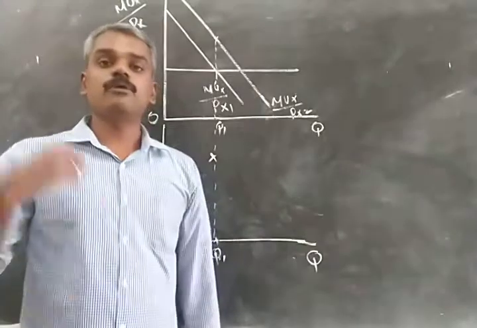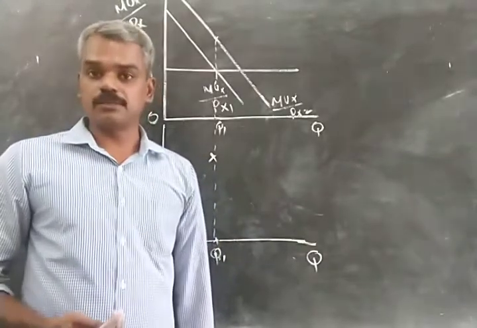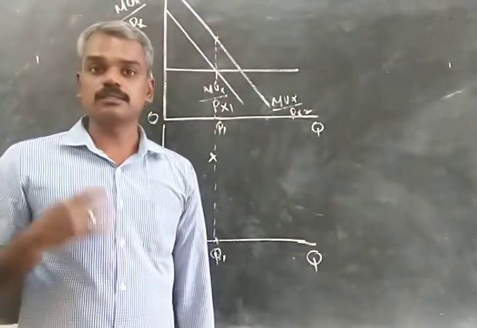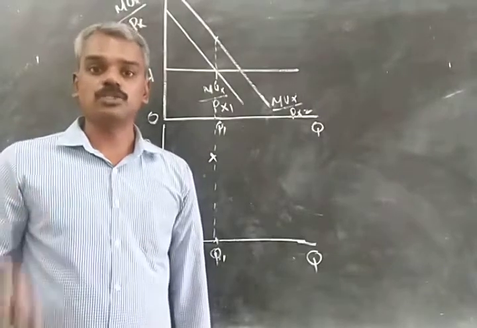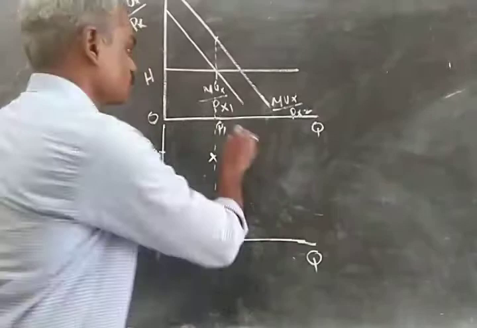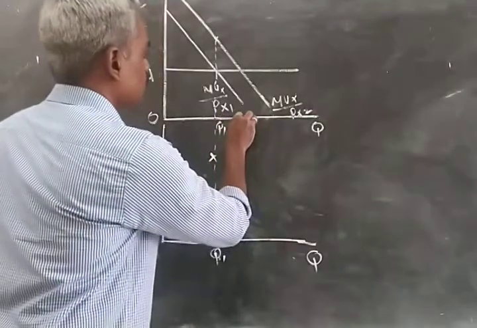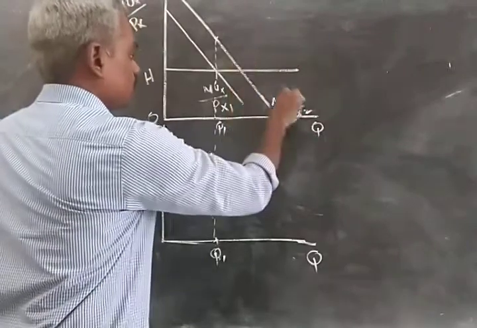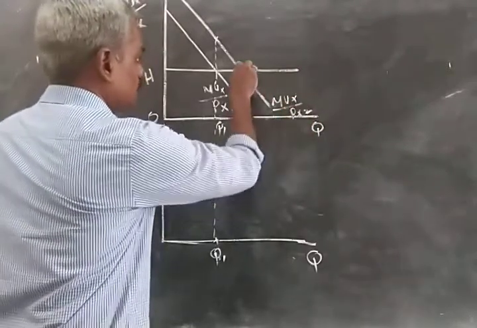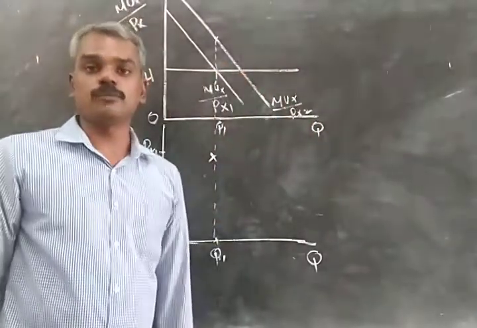So MUX by P of X is greater than marginal utility of money expenditure, and it is gainful to the consumer, or it provides him more utility, if he consumes more of the commodity. And so he goes on consuming additional units of X until MUX by P of X2 is equal to OH, or marginal utility of money expenditure.